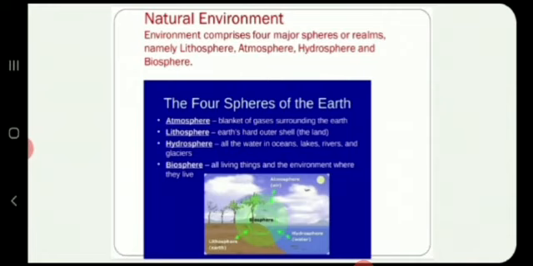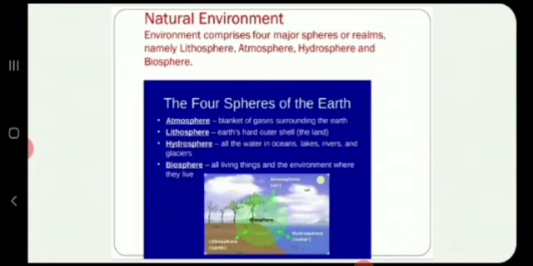The second sphere is the lithosphere. The word litho is a Greek word meaning rock. Lithosphere is the outer layer of the earth consisting of all the land masses and the ocean beds. It is made up of rocks.